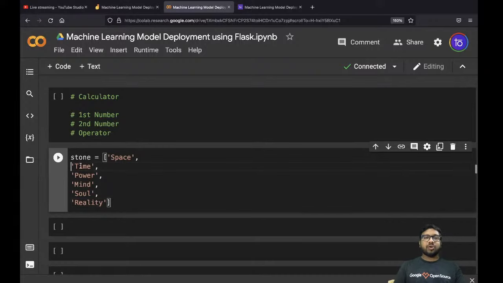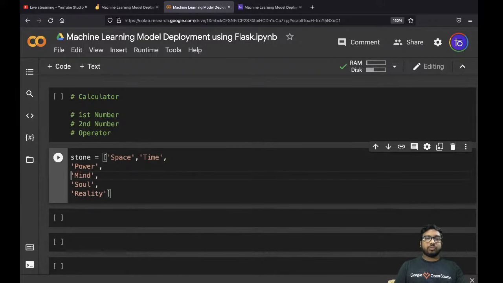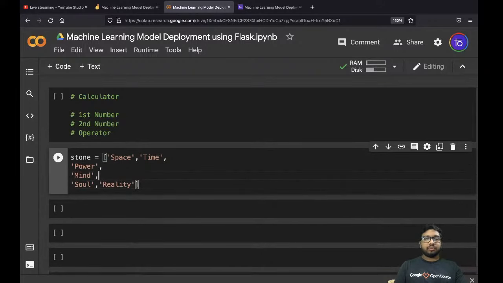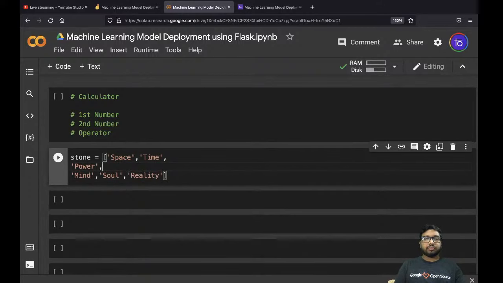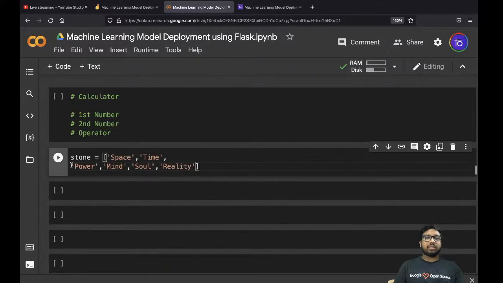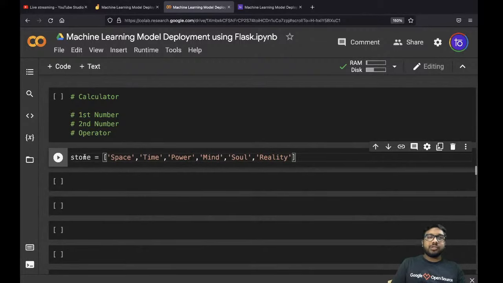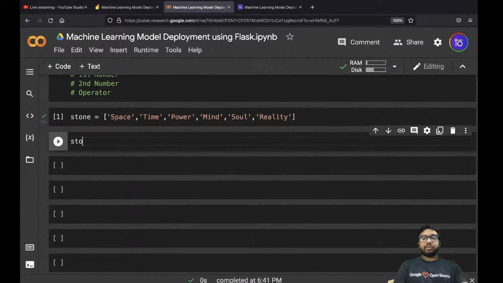So we have stone. Now see, this is your stone, and this is the value. This is entirely the value, and this one value contains multiple values. This is one item, this is one item, this is one item, and so on. Or you can call this an element. Let's run this. Now let's print the stone.